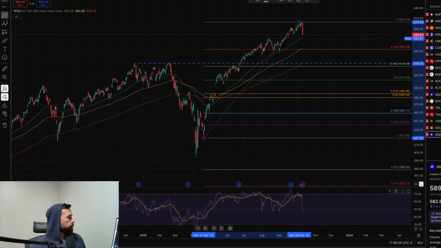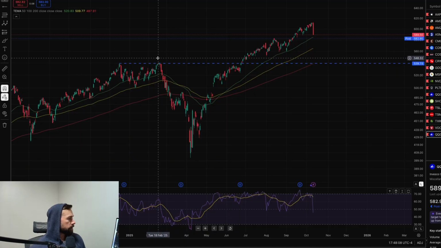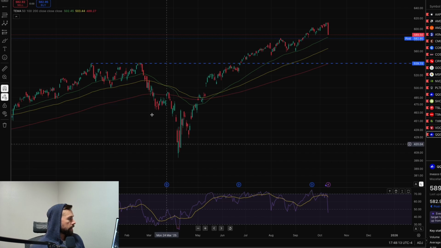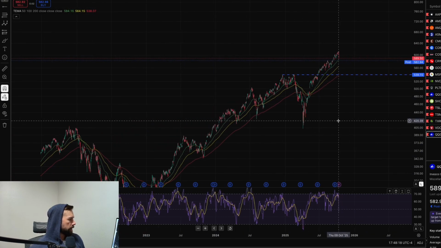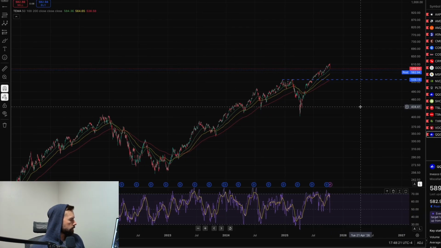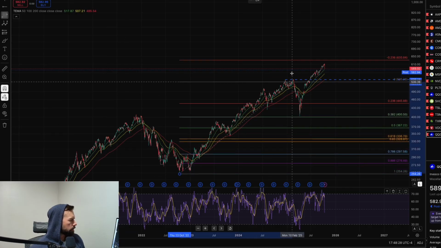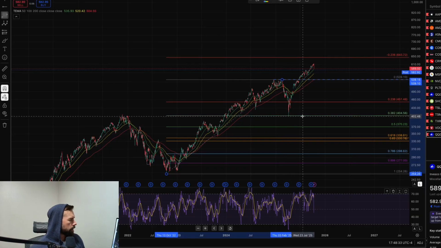Now, before we get super scared, let's look at what happened when the previous tariff talks started. We see this was the high, and then we got an A, B, C. And that was a big correction. That could have been the full market correction. This is in log. We see this, so this went to the 0.382, and where did it go down to? The previous all-time high.